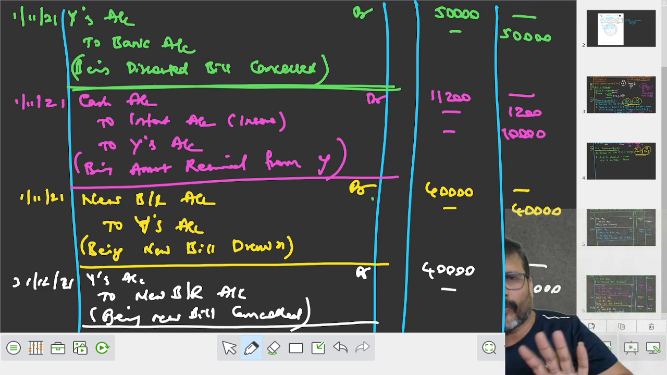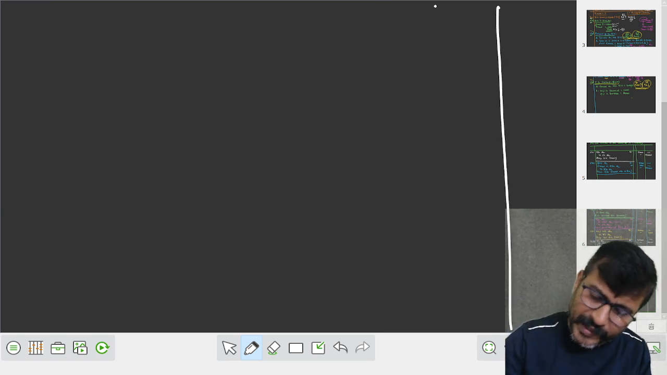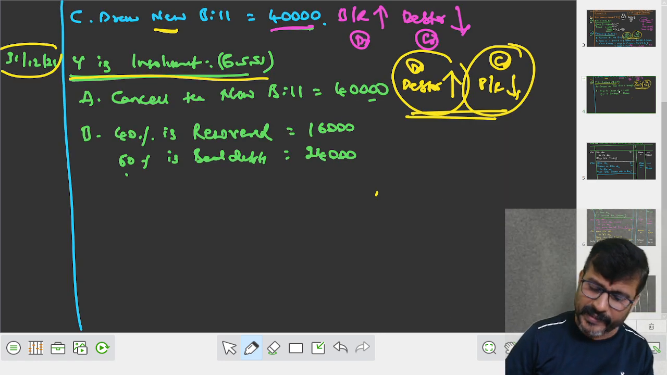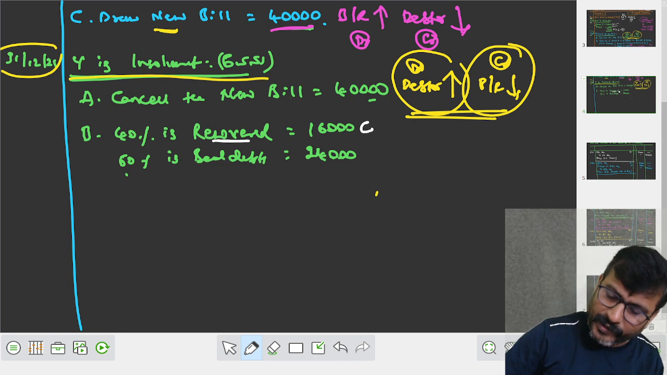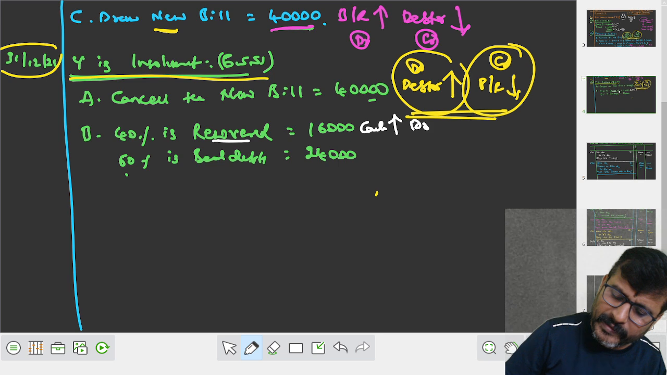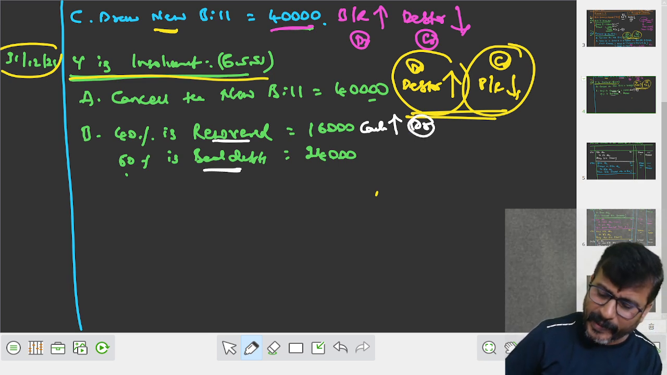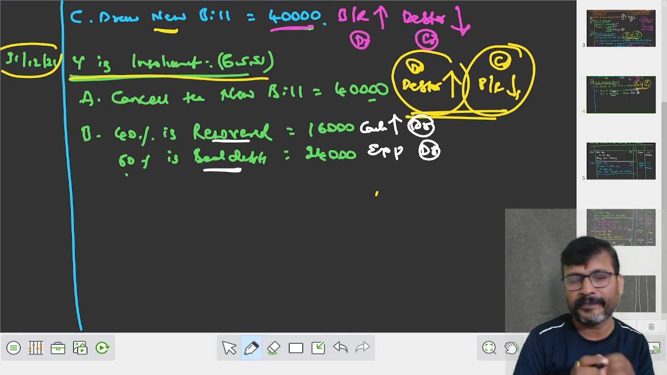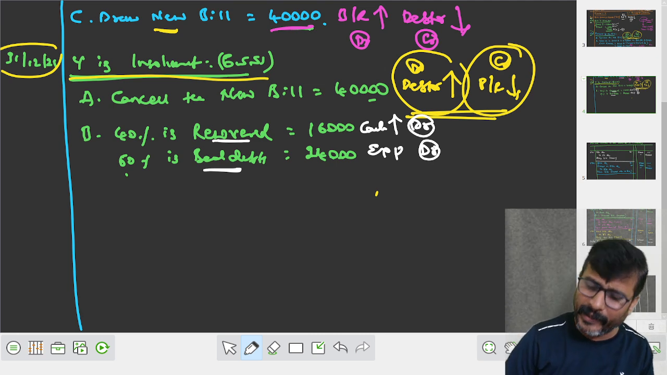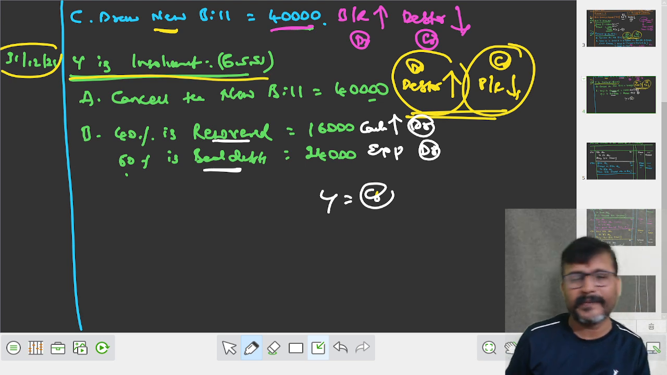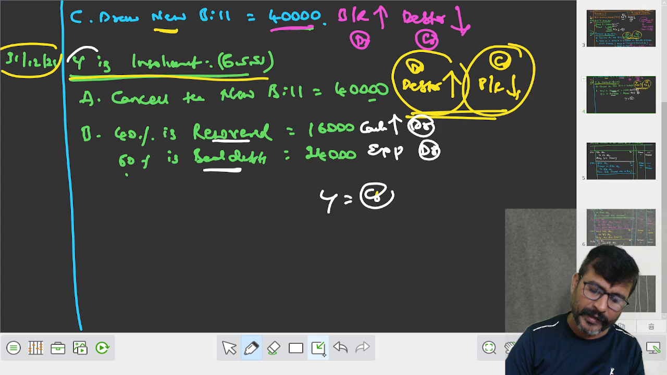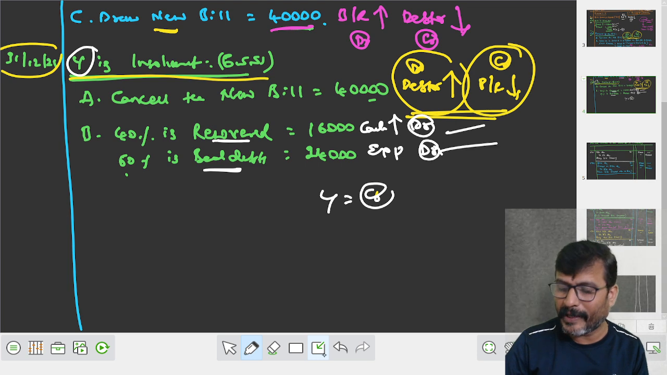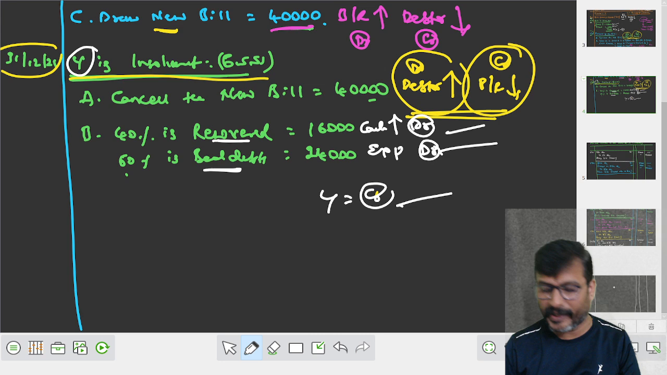क्या किया आपने? न्यू बिल को कैंसिल किया. ओके फाइन. After cancellation of the new bill, see what happened, my dear student. 40% is recovered. When you recovered 40%, आपका कैश बैलेंस इंक्रीज होता, debit. रिमेनिंग 60% इज बैड डेट्स. बैड डेट्स इज एक्सपेंसेस. एक्सपेंसेस को डेबिट करना. This happened from Y. So Y is to be credited because you have recovered from the property of Y. Now आपका एंट्री क्या होता? Cash account debit, bad debts account debit to Y's account because Y is to be credited.